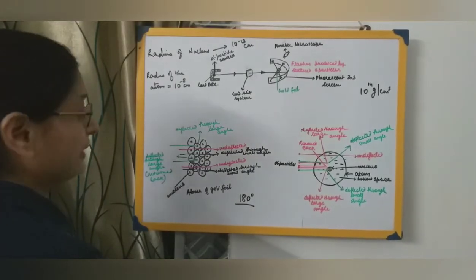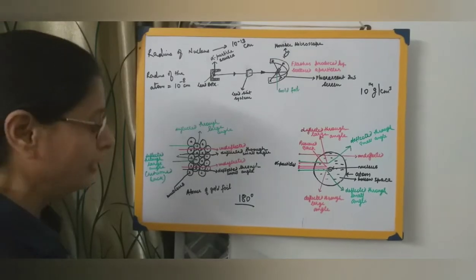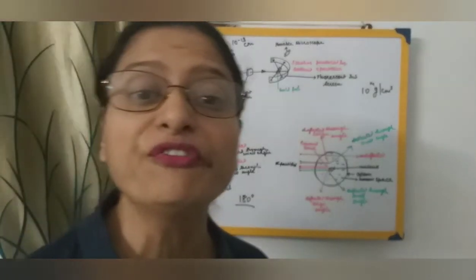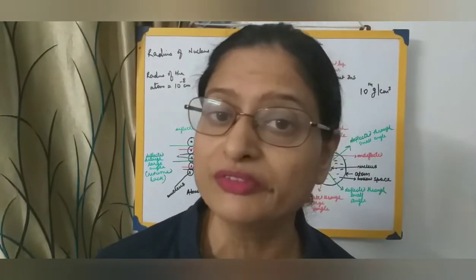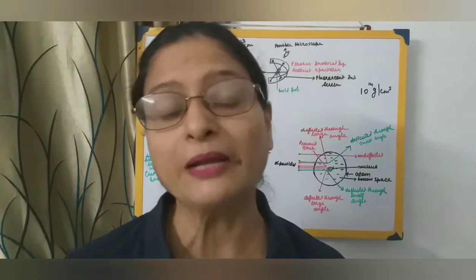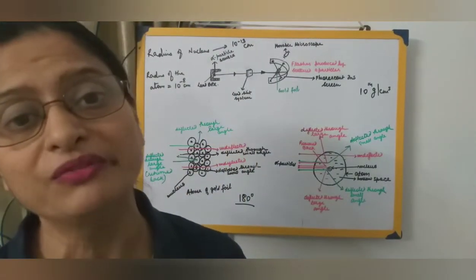Then they also came to the point that the nuclei of the atoms of different elements possess different positive charge. The magnitude of the positive charge will vary from element to element. That means the nucleus of one element will be different from the nucleus of another element.